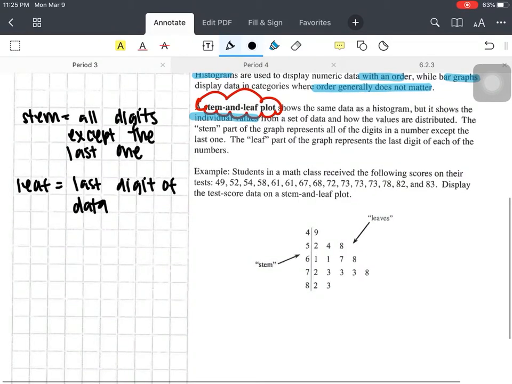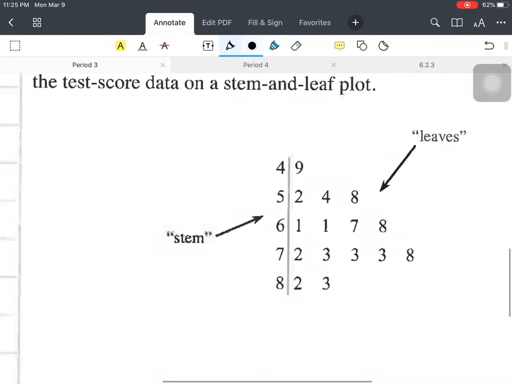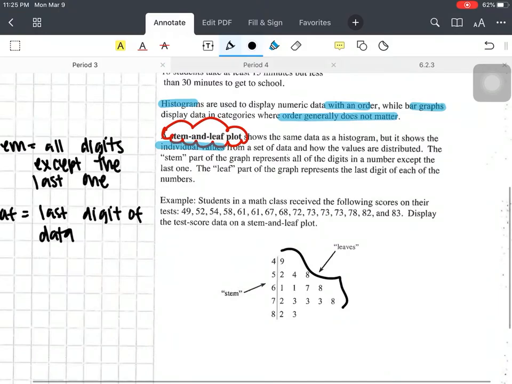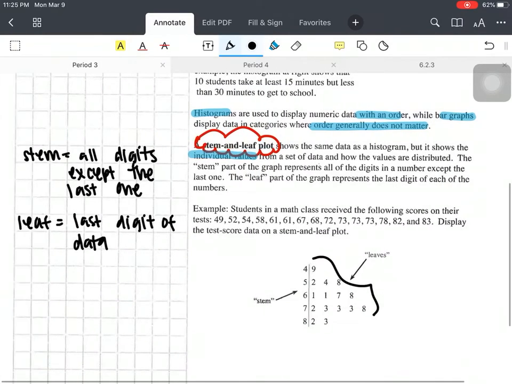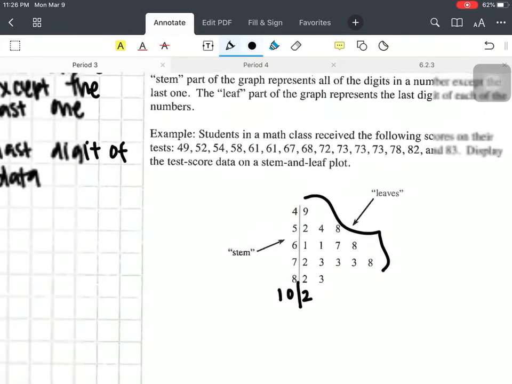Stem and leaf plots show the same data, right? Except if we look at this, here's the stem on the left-hand side. The leaves are everything right there, right? So looking at the data that they use, the stem is all the digits except the last one, right? So if somebody scored like 102, right, then it would be 10 and 2 right there, right?